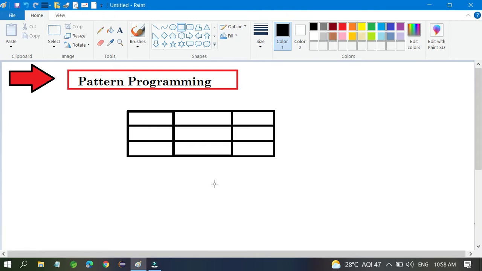If you see here, there are some rows and columns.